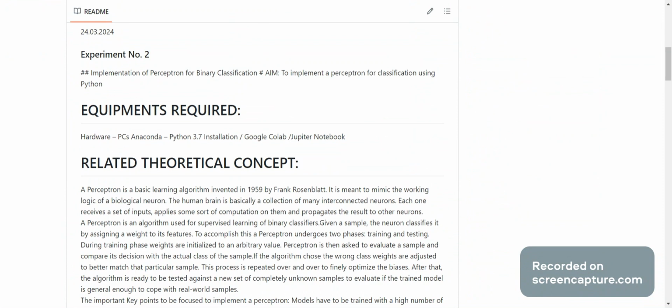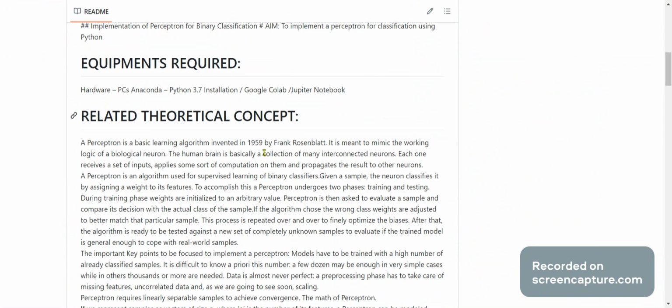To accomplish this, a perceptron undergoes two phases: first a training phase and then a testing phase. During the training phase, weights are initialized to zero. In the testing phase, the algorithm is ready to be tested against a new set of completely unknown samples.